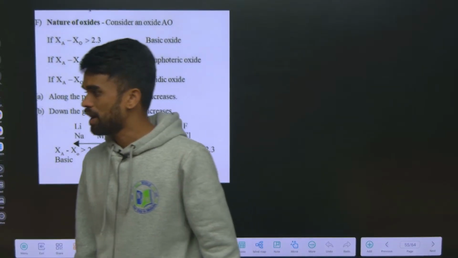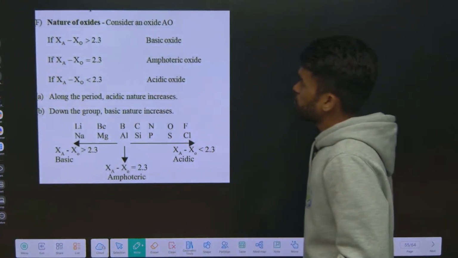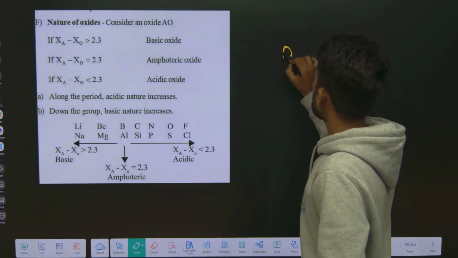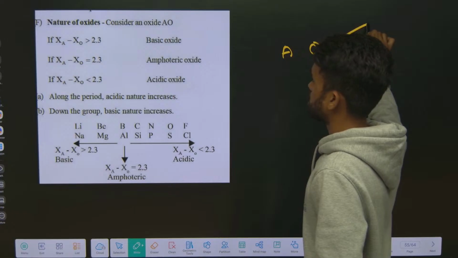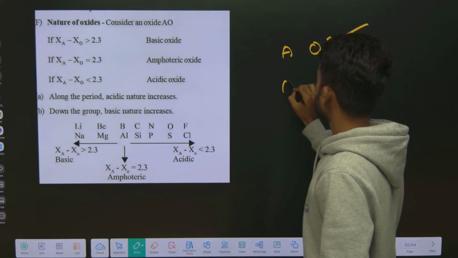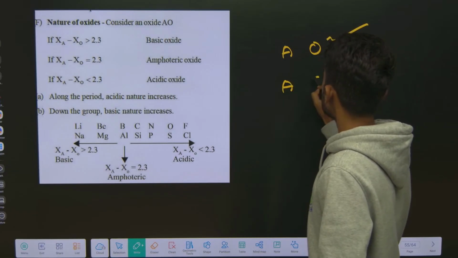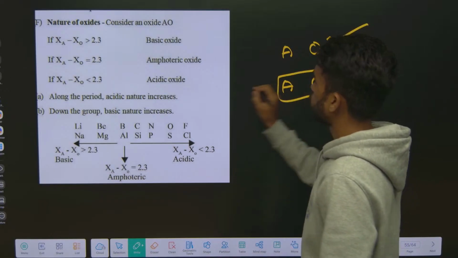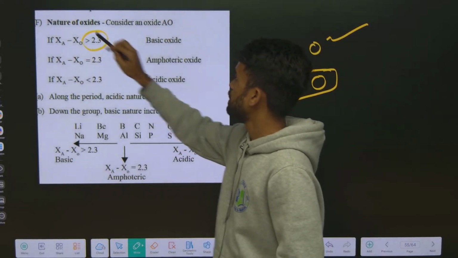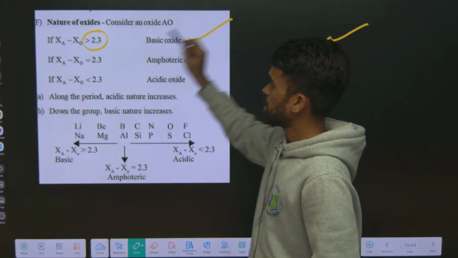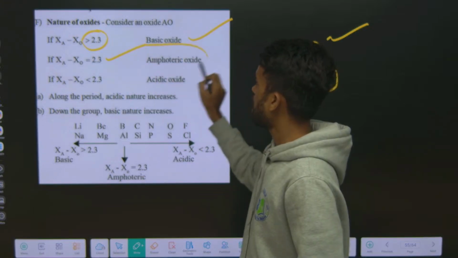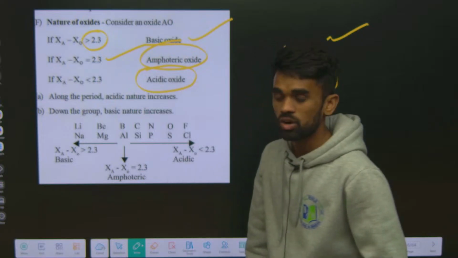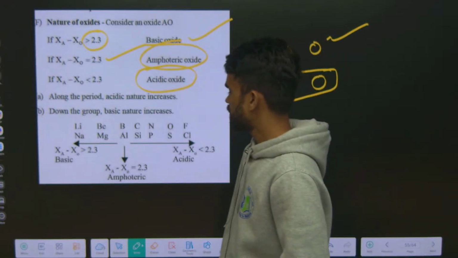If an element A combines with oxygen to form oxides, and element A is more electropositive while oxygen is more electronegative: if the difference in their electronegativity is greater than 2.3, it is a basic oxide; if equal to 2.3, amphoteric; if less than 2.3, acidic oxide. You can remember this.